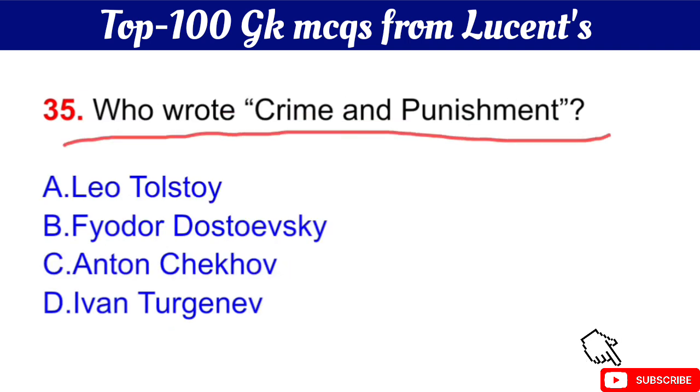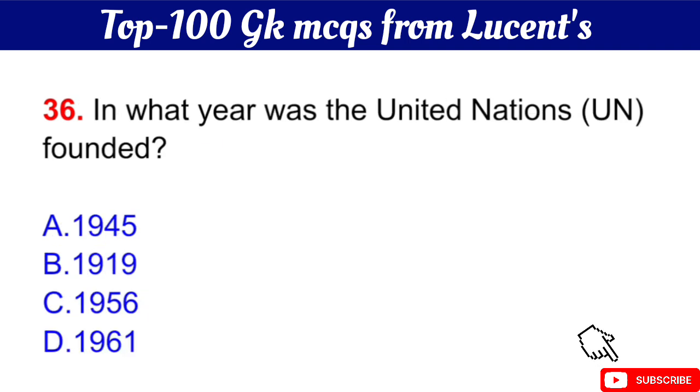Your question is who wrote Crime and Punishment? The right answer is option B, Fyodor Dostoevsky. Okay. Question number 36 is in which year was the United Nations founded?